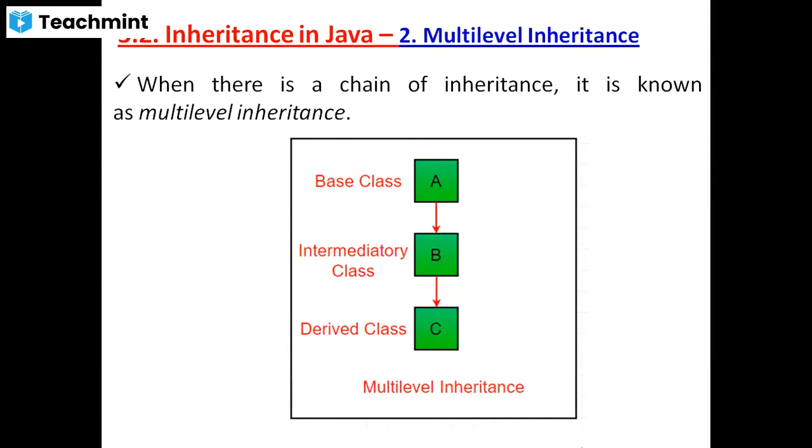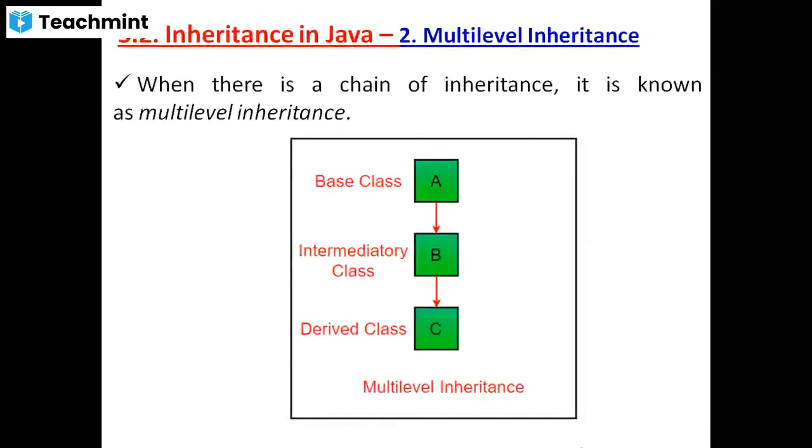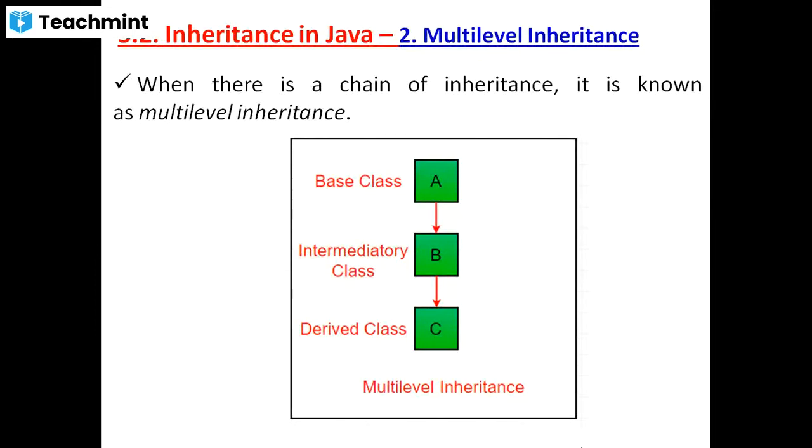Can I explain once again? Now see, the technical definition is that a derived class is derived from an intermediate base class. Why do they call it a base class? Because C is derived from the B class. That's why B is the intermediate base class. Also, B is a subclass of class A. Understood?